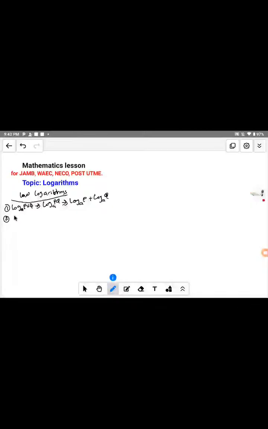This one states that if we have a log of base a and a number, open bracket, p divided by q, let me use p divided by q. If you have an expression like this, sometimes it may be written that we have log of base a of p divided by q. So it may be in this form.